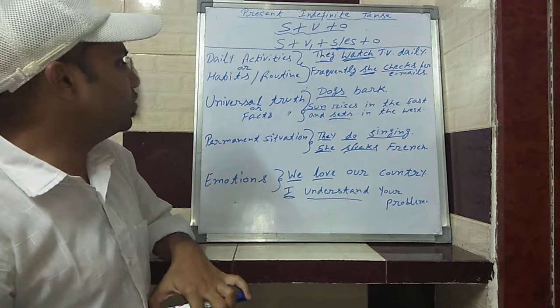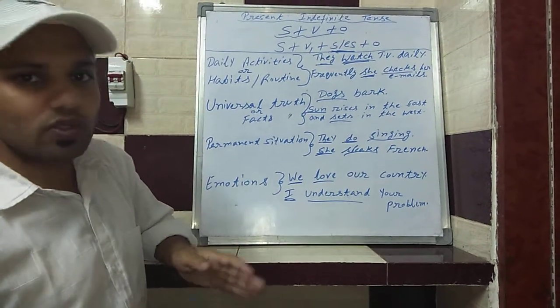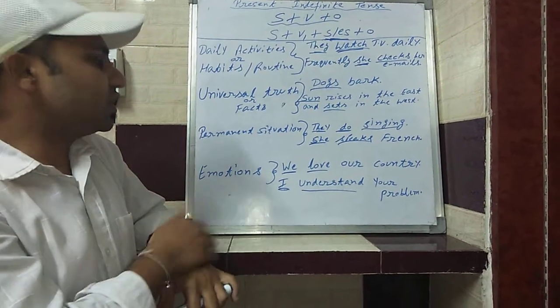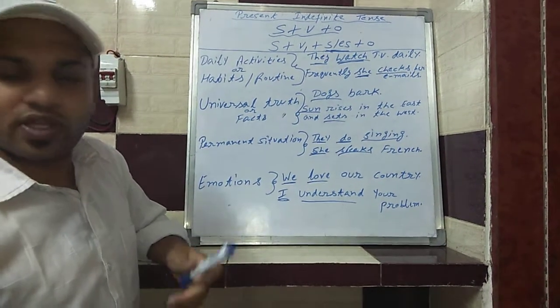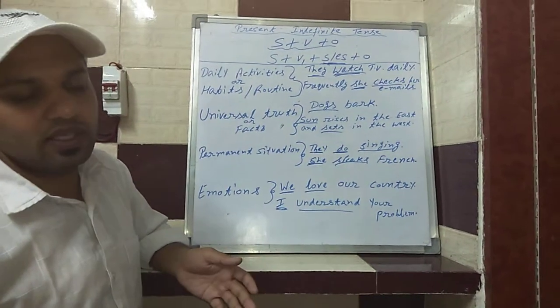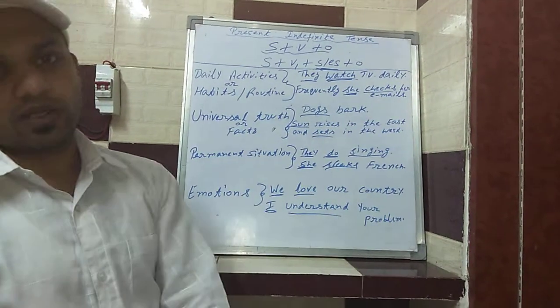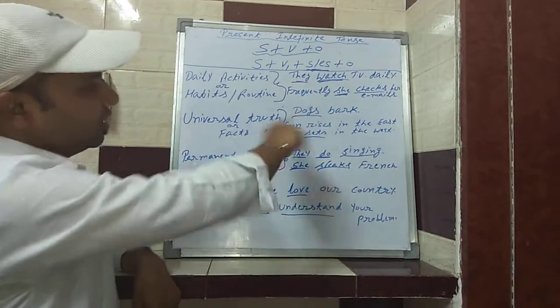Next, we go with universal truths or facts. Present indefinite tense is also used in those situations, whenever we talk about universal truths or facts. For example, dogs bark. It is a common activity everywhere on this planet, whether in this country or any other country. Dogs bark. It is a universal truth and a fact.